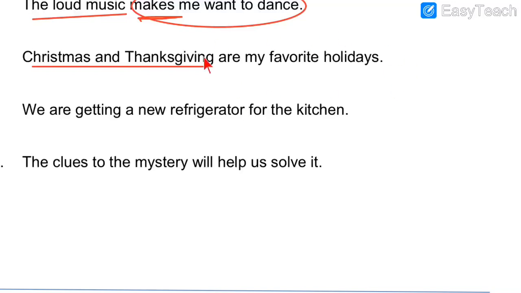And what about the rest of the part? The rest of the part is called the predicate. So just circle the predicate part, are my favorite holidays. And what is the verb over here? Is there any main verb over here? No, there is no main verb.